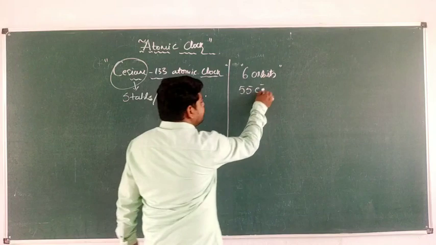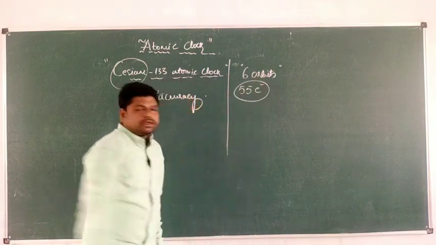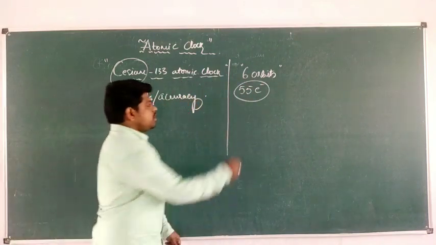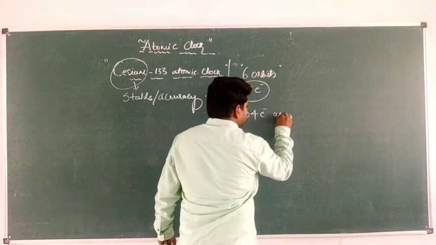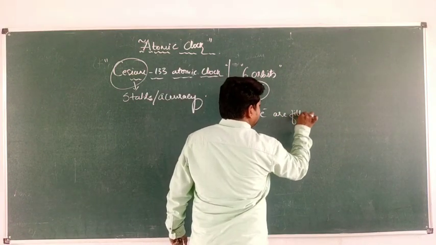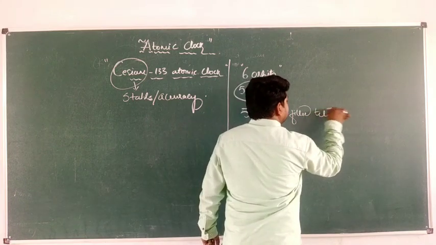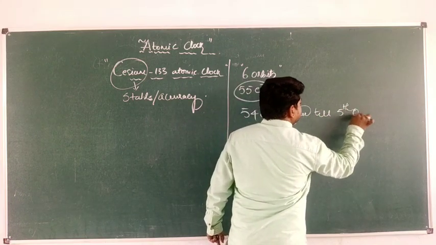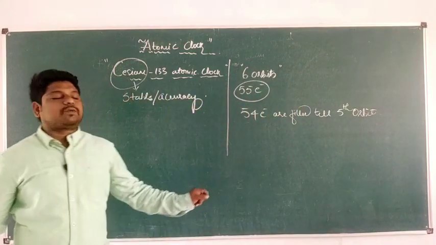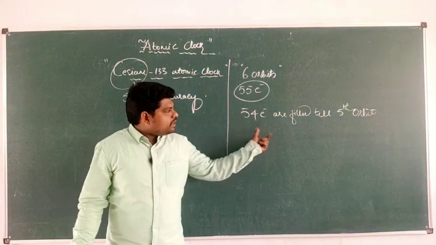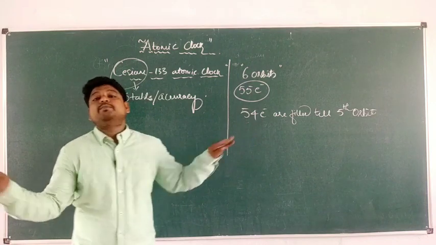See, out of 55 electrons, 54 electrons are filled till the 5th orbit. Till the 5th orbit, all the 54 electrons are completely filled.